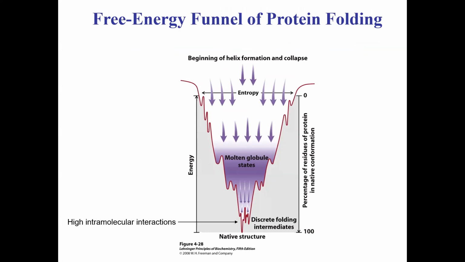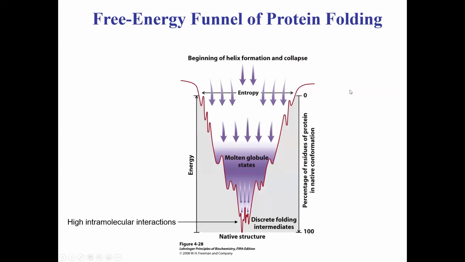And so I always show this very unique slide, which shows you the thermodynamics of protein folding, the process, the free energy funnel of protein folding, as we call it. This is the thermodynamics of protein folding represented in the form of a free energy funnel. You can see that it is looking like a funnel.